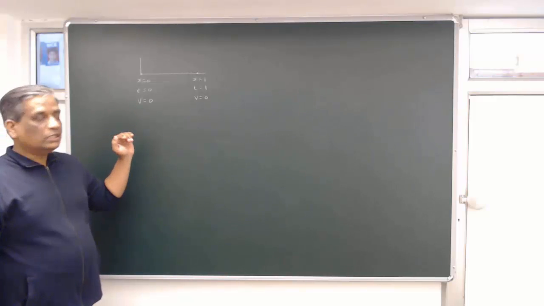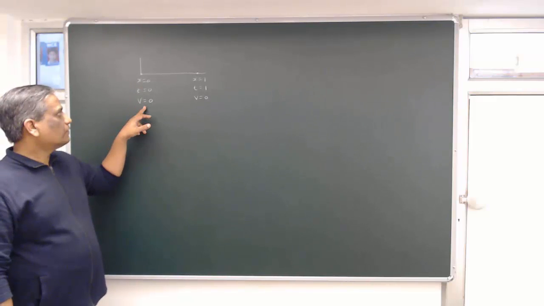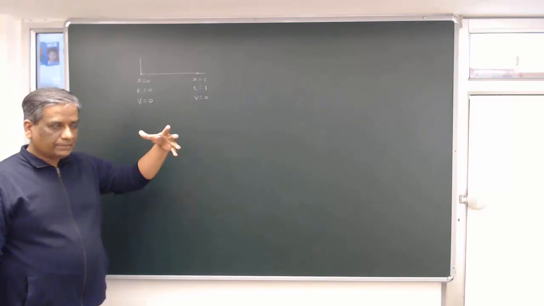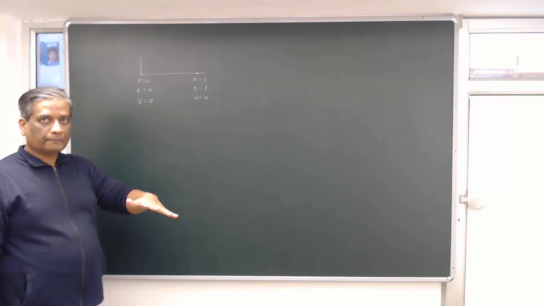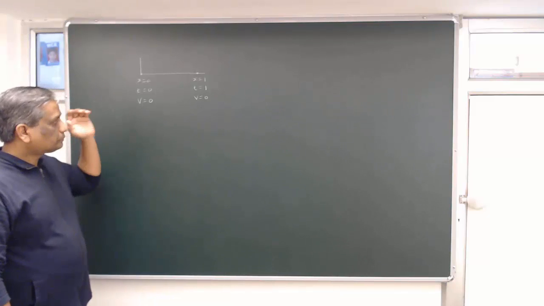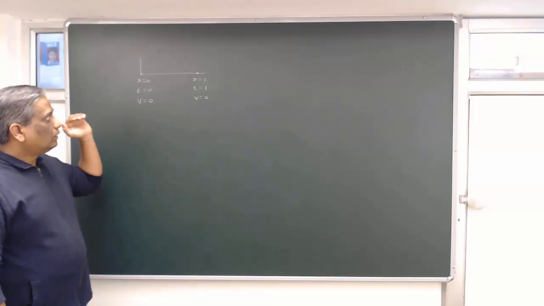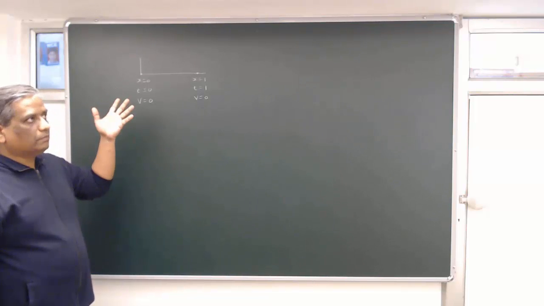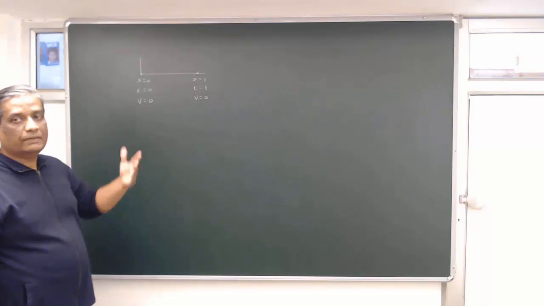Why is acceleration not constant? Because it is starting from 0 and again reaching 0. So the body is accelerating and then decelerating. Are you getting my point? So acceleration will go on changing. It will be positive at some time and negative at some time.